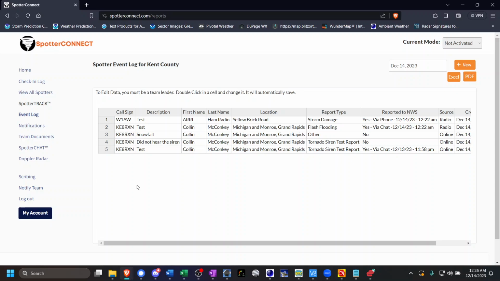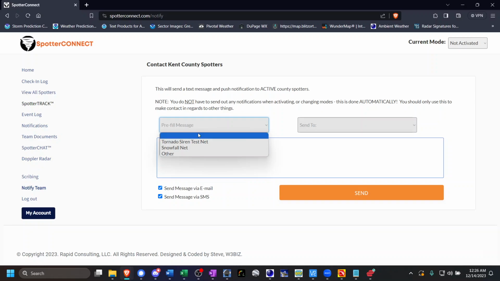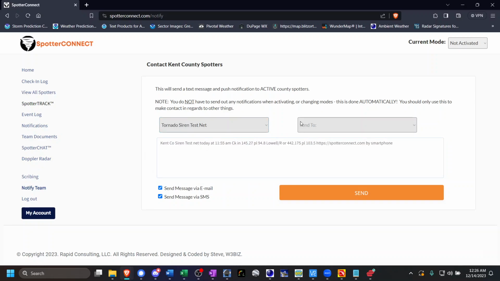The only two things as a scribe you can't do are manage user access and manually change the team activation status. However, one thing that I will include is that as a scribe, you do have the ability to send either a pre-canned message or other messages to users.